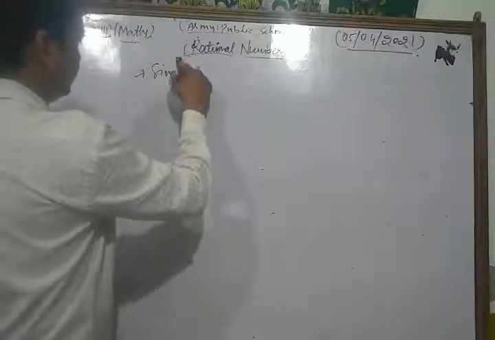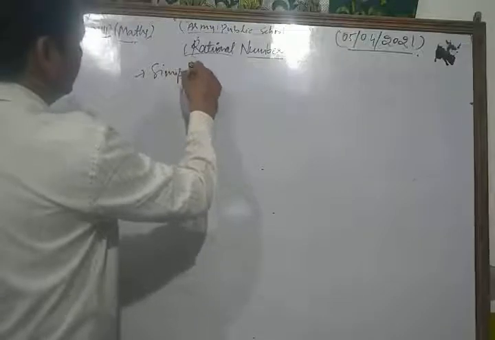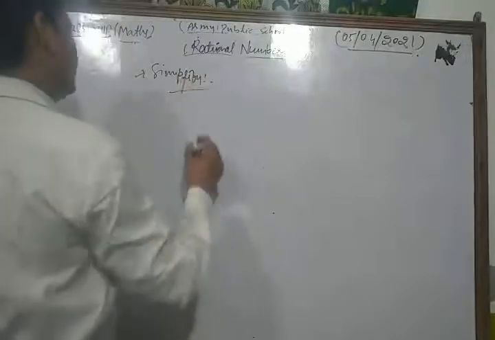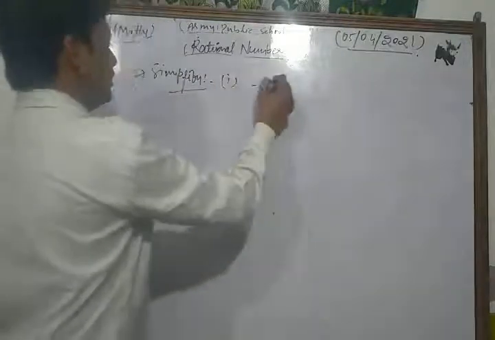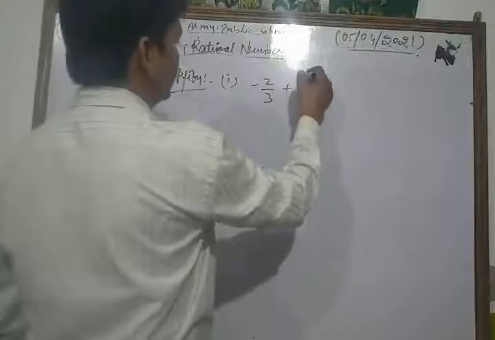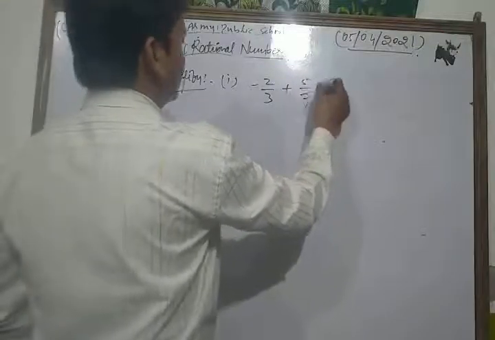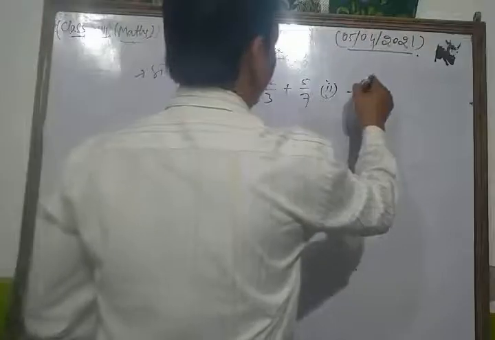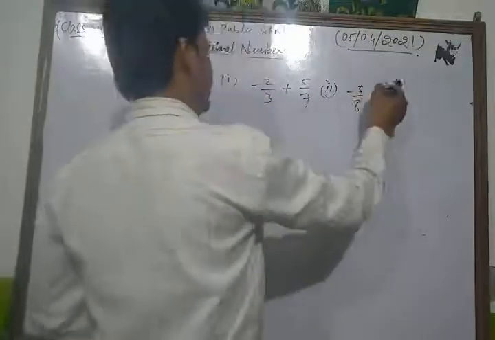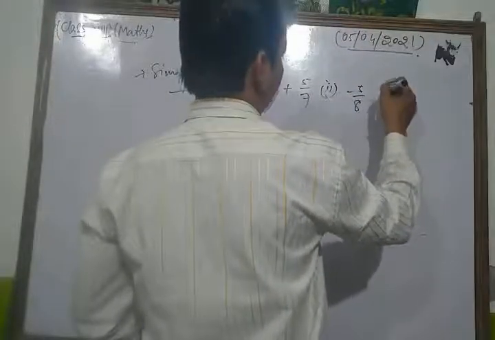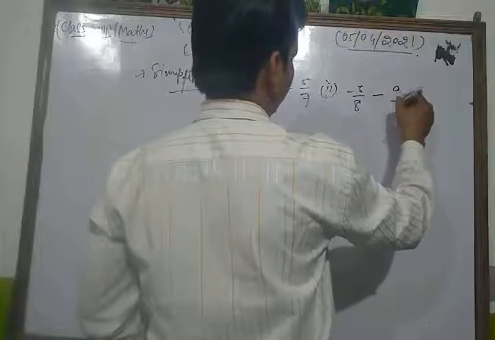Simplify. First is minus 2 by 3 plus 5 by 7. Second one is minus 5 by 8 minus 9 by 11.